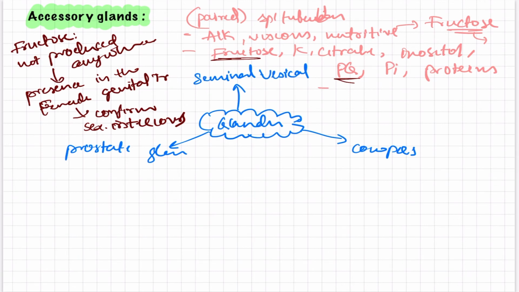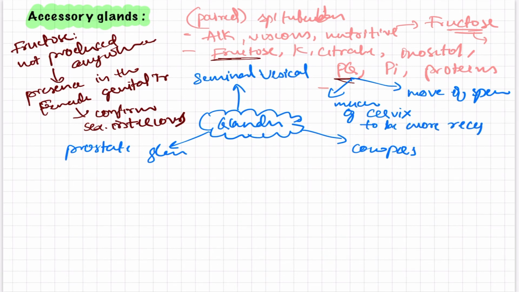Next, let us study the importance of the prostate gland. One most important thing is that it helps in the movement of the sperm, and another is that it prepares the mucus of the cervix of the female to be more receptive for sperm.